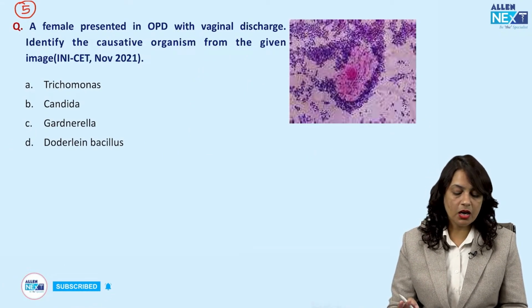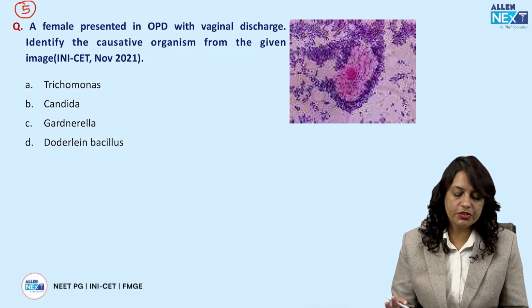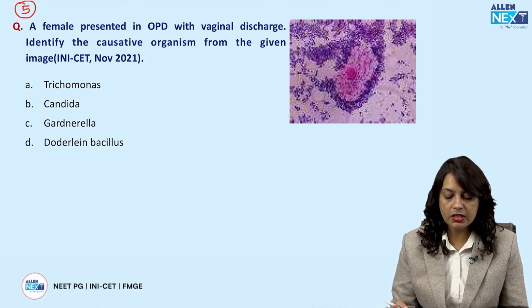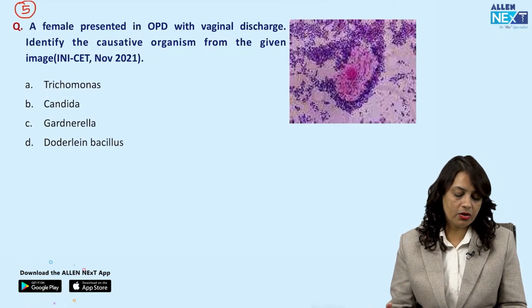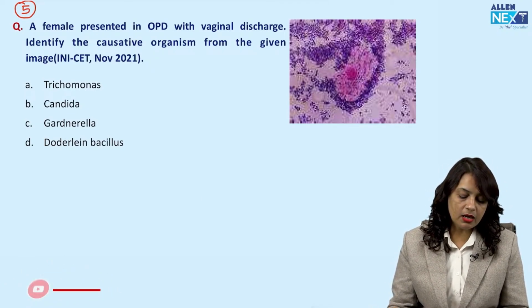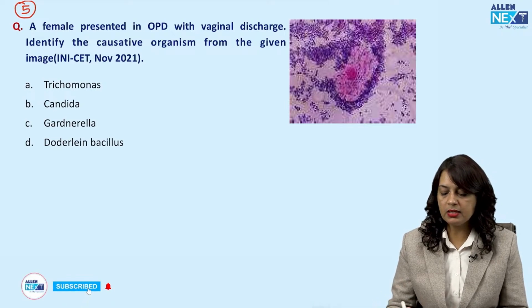Now, next question, a female presented in the OPD with vaginal discharge. Identify the causative agent given in this image. The options given are trichomoniasis, Candida, Gardnerella or Doderlein bacillus.